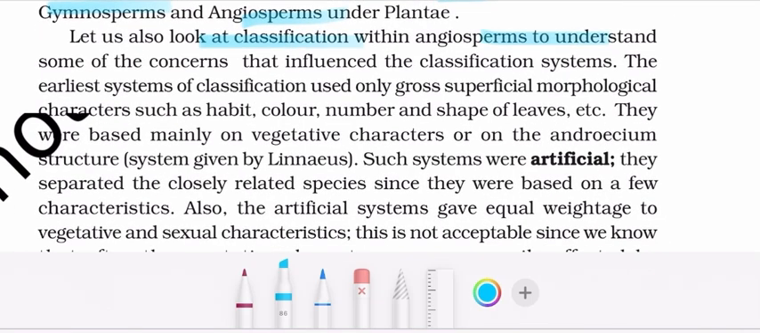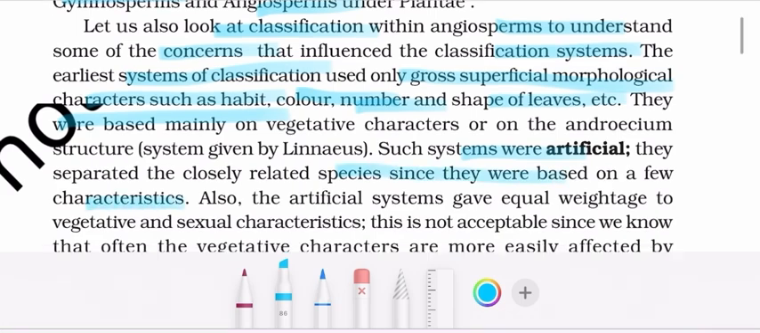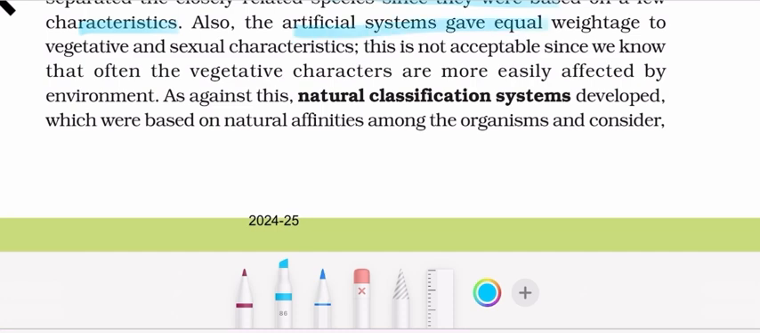Let us look at the classification within angiosperms to understand some of the concerns that influence the classification systems. The earlier system of classification used only gross superficial morphological characters such as habit, color, number, shape of the leaves, etc. They were based mainly on vegetative characters or on the androecium structure. Such systems were artificial. They separated the closely related species since they were based on a few characteristics. Also, the artificial systems gave equal weightage to vegetative and sexual characteristics. This is not acceptable since we know that often the vegetative characters are more easily affected by environment.